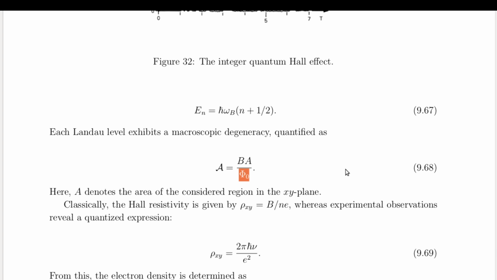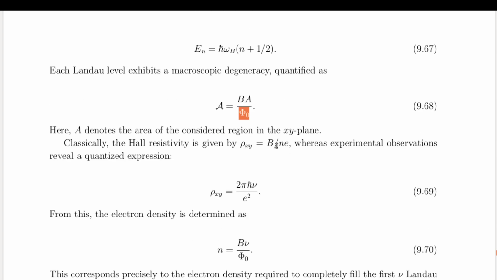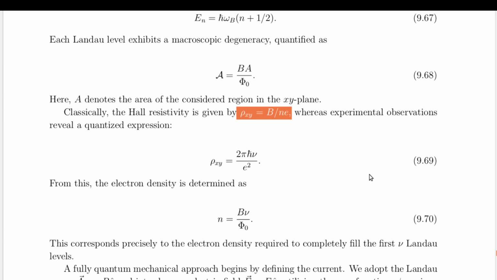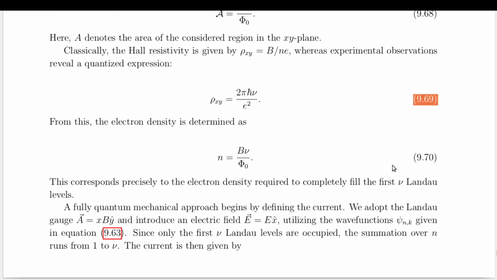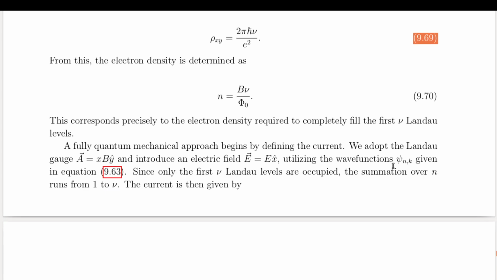In classical Hall physics, the Hall resistivity follows a simple relation proportional to the inverse of electron density. However, in the quantum regime, experimental observations reveal a discrete stepwise pattern, instead of a continuous change, where discrete jumps in the Hall resistivity occur in a sequential, ordered manner, forming a staircase-like structure. This is where quantum mechanics diverges from classical predictions. The quantum Hall effect is confirmed when we analyze electron density. When a given number of Landau levels are completely filled, the system reaches a stable quantum state, leading to the observed plateaus.